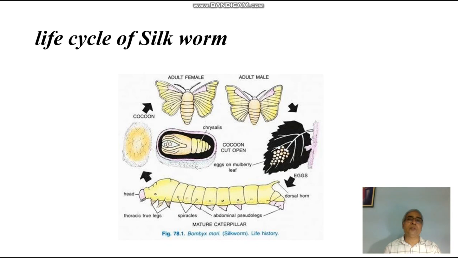In this way, if the life cycle of honeybee is there, then again you have to explain what are its byproducts and where it is used. Similarly, lac insect, you know it is used as sealing wax or in electrical appliances. You have to write the whole life cycle. And if food fishes, I have already told you that you have to write its economic importance. Here, the classification is not important. So in this way, of these 4 different things, any 2 may be put for your spots. This spot will be of 6 marks.